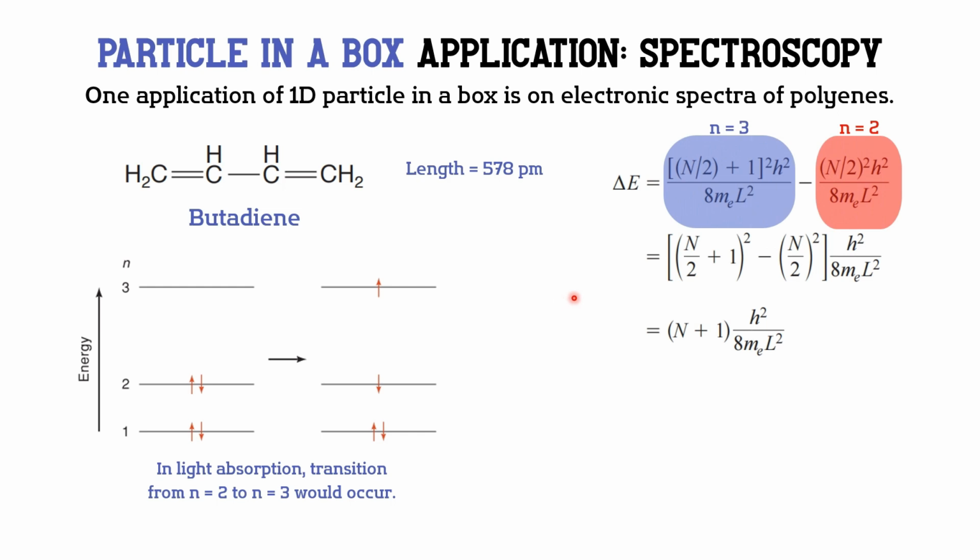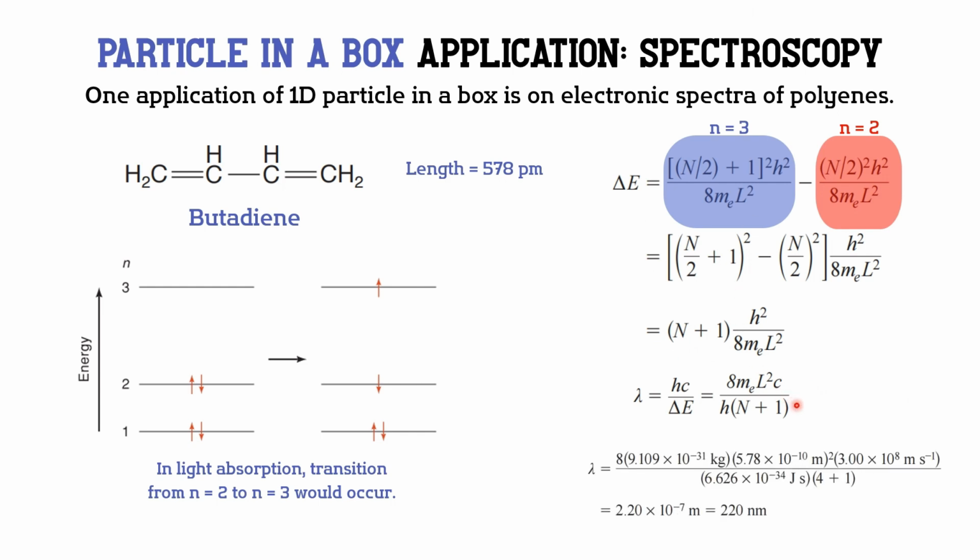The energy difference is equal to the energy of n equals 3 minus the energy of n equals 2, using the equation that we previously derived. Since we already know the mass of the electron, and by using some relations that we already know, such as the speed of light and Planck's constant, we can rearrange the equation to solve for the wavelength. If we plug in the values and solve, we end up with 220 nanometers as the wavelength needed to make the transition from the second to third energy level. This is a pretty close approximation to the experimental value of 217 nanometers.